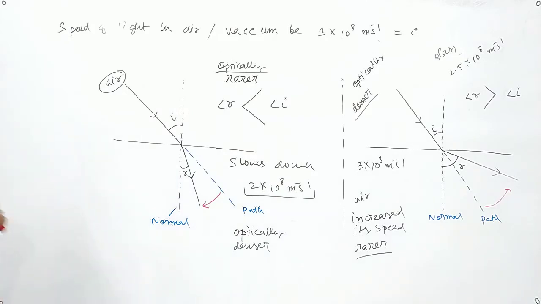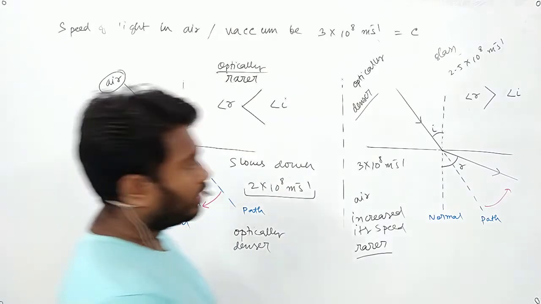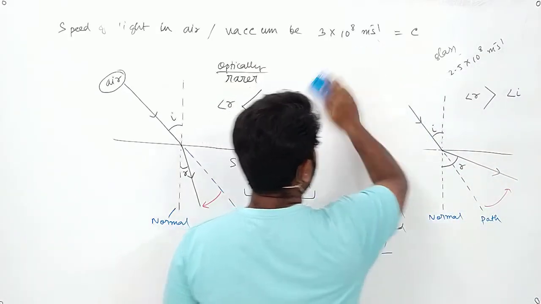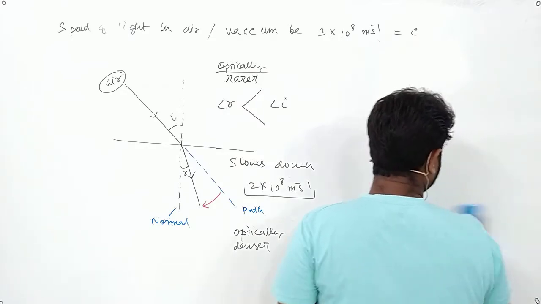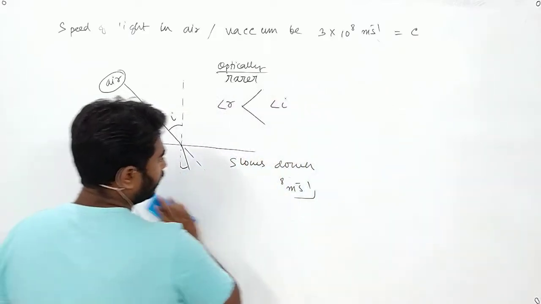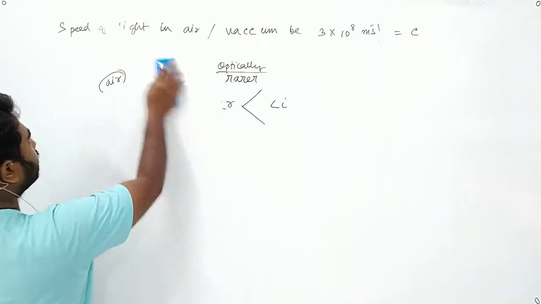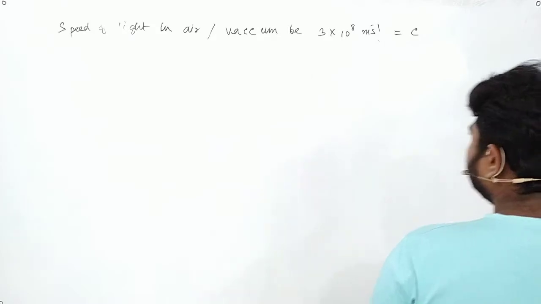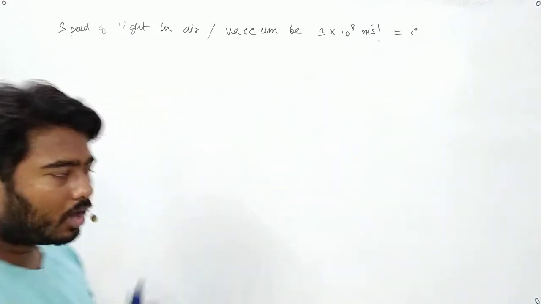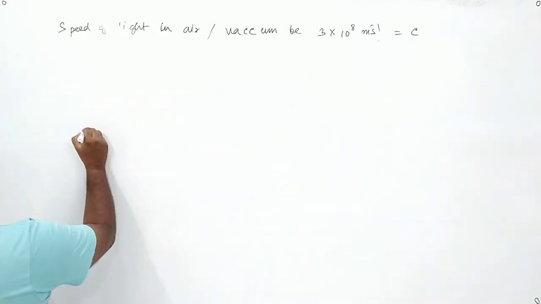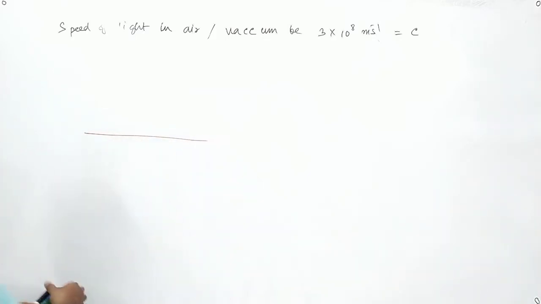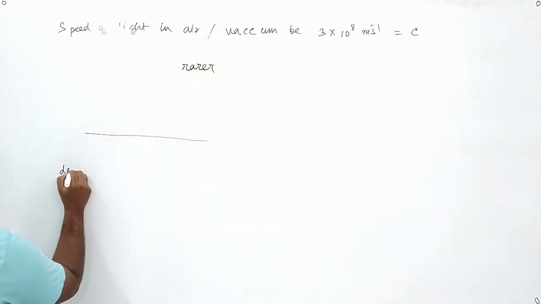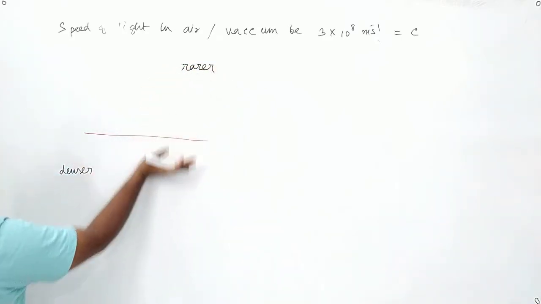Okay, so we have understood about the rarer and the denser medias. Now let us get into the next topic. I will give you a few exercises. Based on this, you need to find out the refractive index. But before that, understand how to find out the refractive index. Suppose this is a medium, the above is a rarer medium, the below is a denser medium.